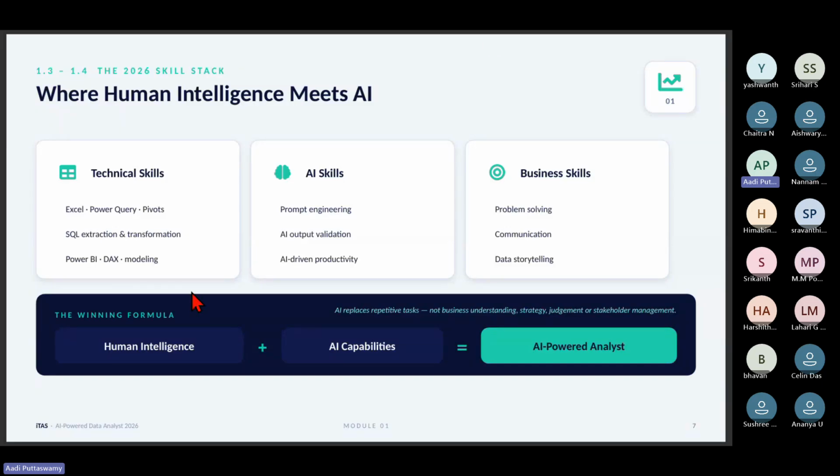Let me show you. See, technical skills. So Excel, Power Query, all these technical skills, we should also know how it works. It is giving me the output, but I don't know whether it is right or wrong. Right? Next, AI skills: prompt engineering, output validation, AI-driven productivity. Then business skills: problem solving, communication, storytelling. I told you, problem solving is what the companies are looking for.